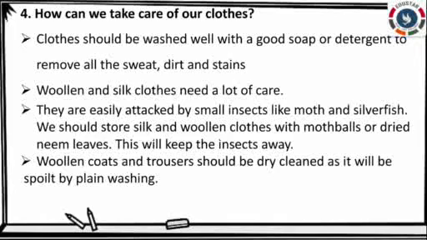They are easily attacked by small insects like moth and silverfish. We should store silk and woolen clothes with mothballs or dry neem leaves. This will keep the insects away. Woolen coats and trousers should be dry cleaned as they will be spoiled by plain washing.